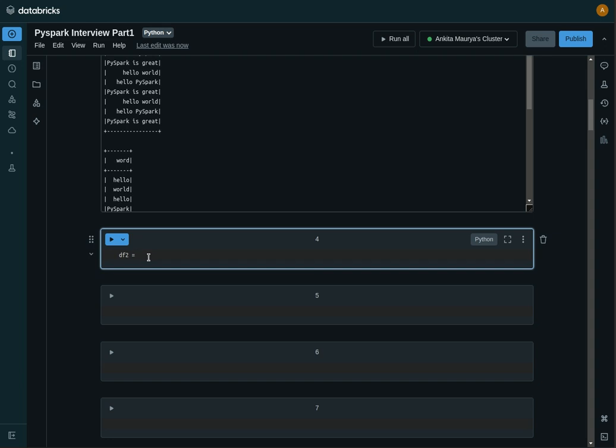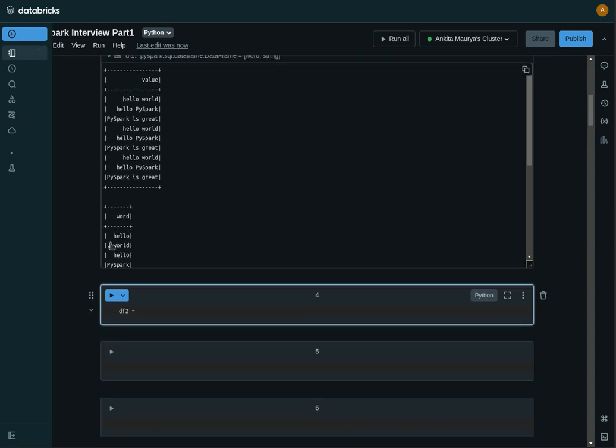We will group by each word, and then perform the count operation. So for that, df1 dot groupBy, use groupBy for grouping the words, and we will just apply our count function.